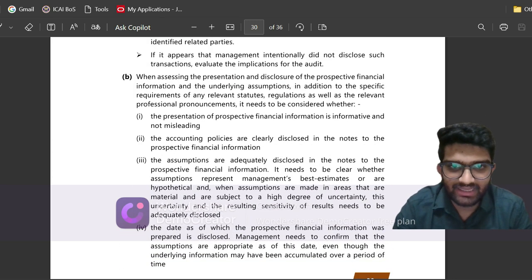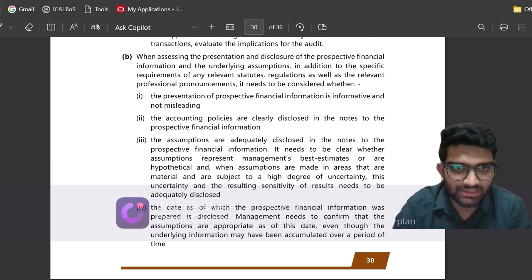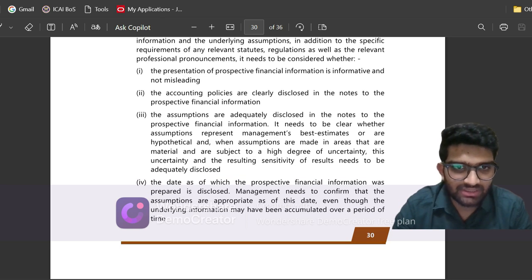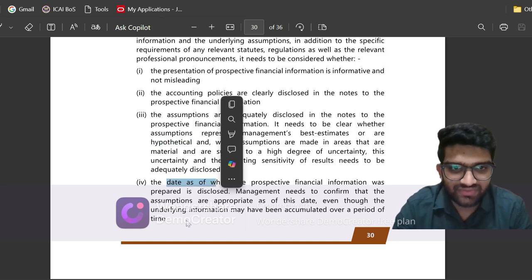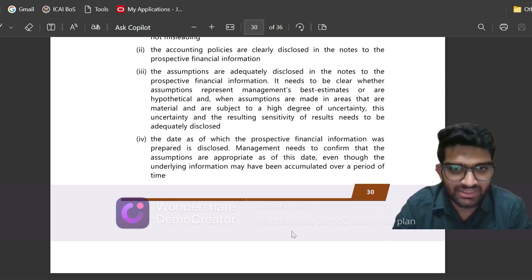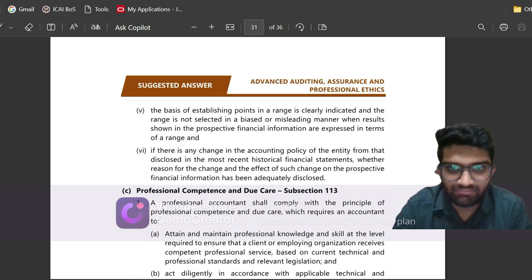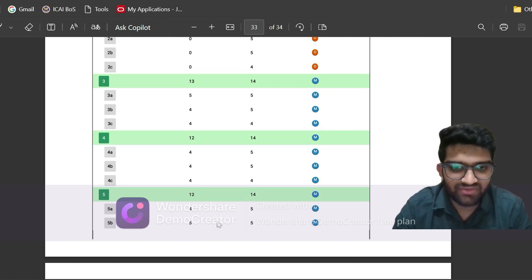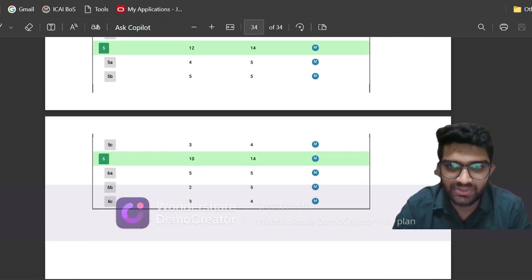So question 5b, ICAI has not given reference to SA 3400, but the points are the same. Information is informative and not misleading, whether the accounting policies are clearly disclosed, whether the assumptions are clearly disclosed including clear relevance, whether they are best estimate or hypothetical, then the date as of which the prospective financial information is disclosed, and it must be appropriate as of this date. Then the basis of points in the range, and if there is any change in accounting policy, whether the reason and effect of such change is properly disclosed or not. So I've got 5 marks out of 5 marks in this question. Now let us go to question 5c.